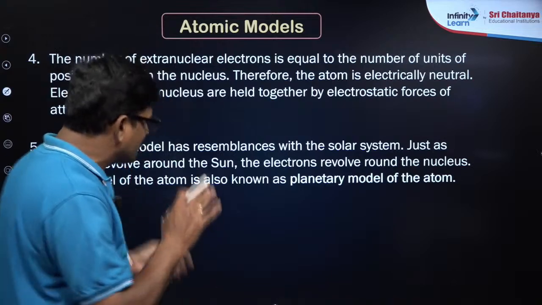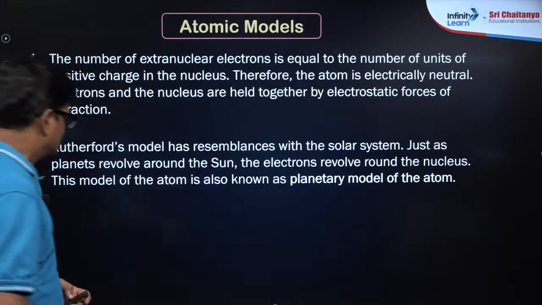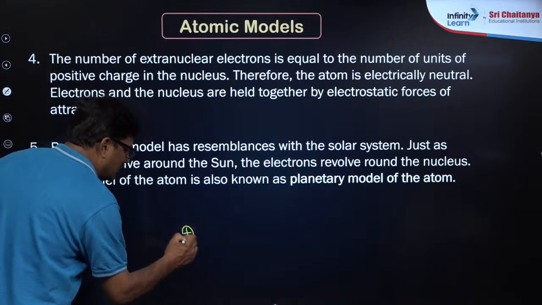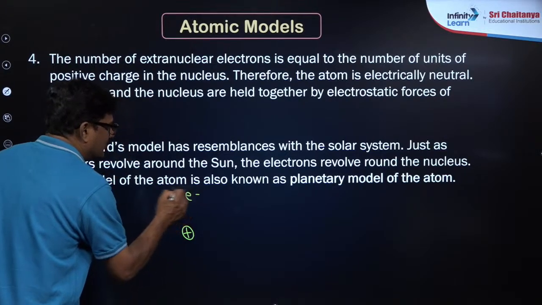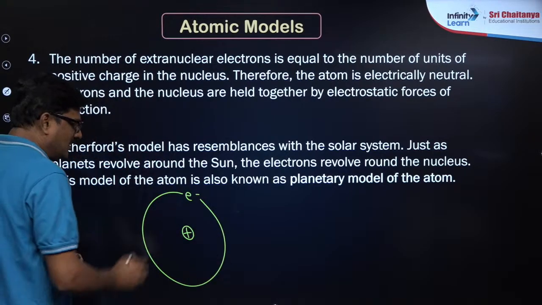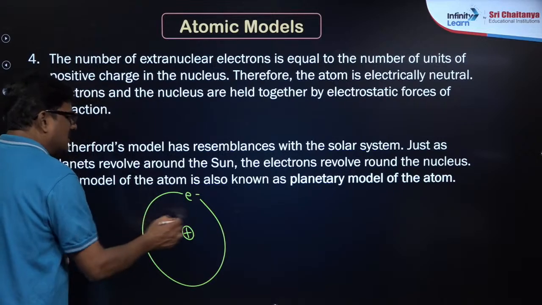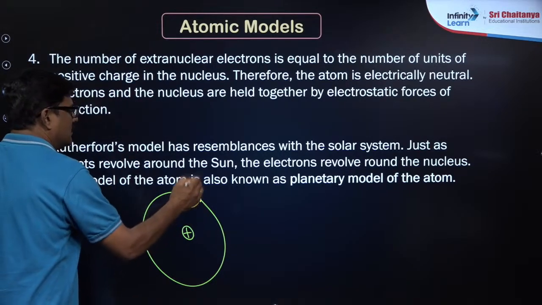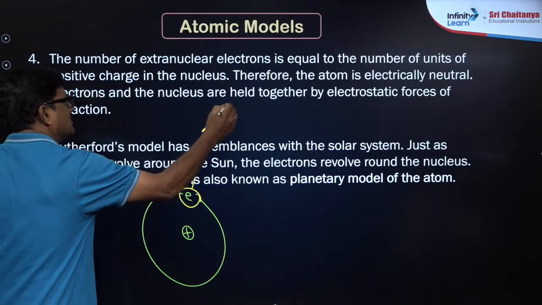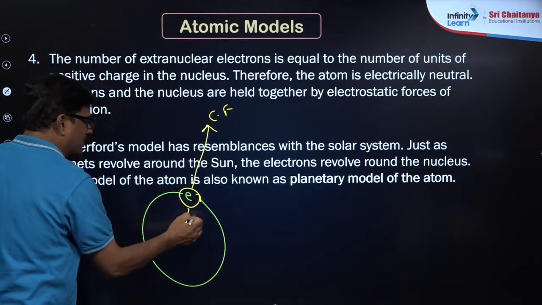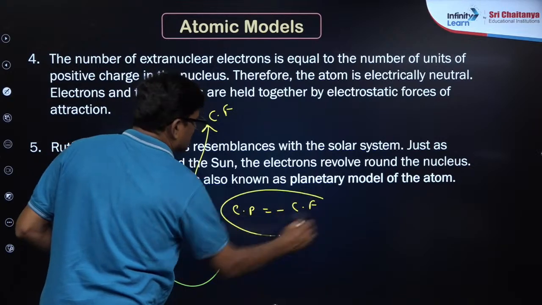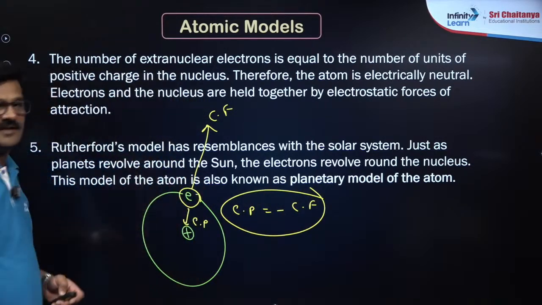I just want to say one important part. He said neutron was not yet discovered. The electron is revolving around the nucleus. Right? Here I just want to say that the electron's centrifugal force and the centripetal force, centripetal force is equal to centrifugal force. Then only do electrons stay inside the atom.